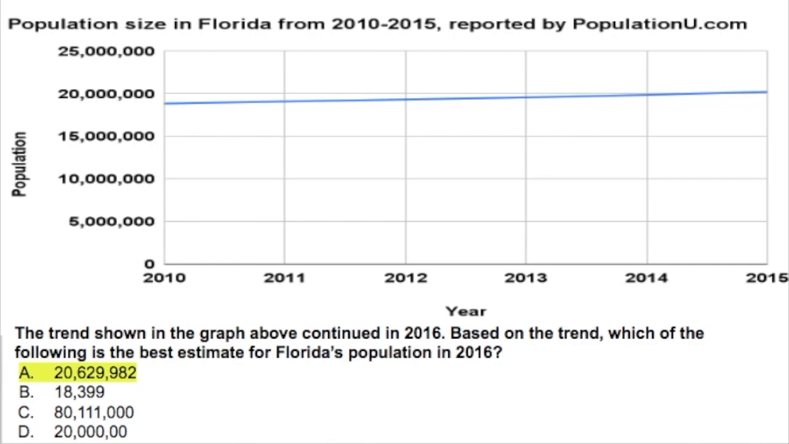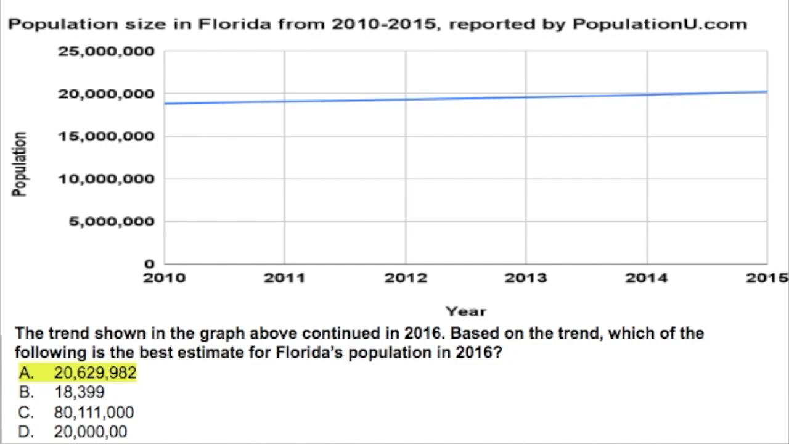So what about C? Well, it's true that this 80 million some number, it is higher. So since the trend is showing increase, C would be an increase, but it says here which of the following is the best estimate. So C would not be the best estimate because that number 80 million something is so high that it's extremely unlikely the population would shoot up that much in 1 year, right?